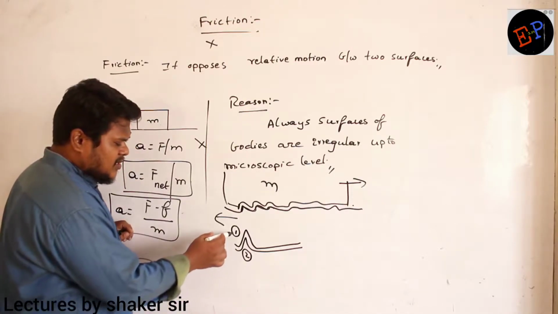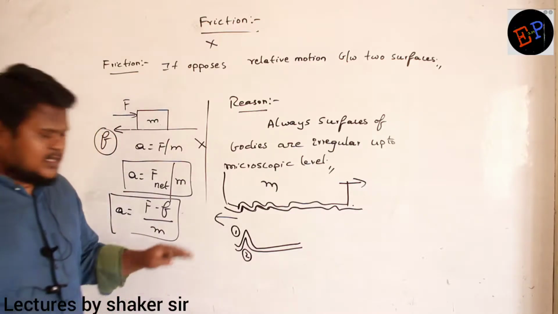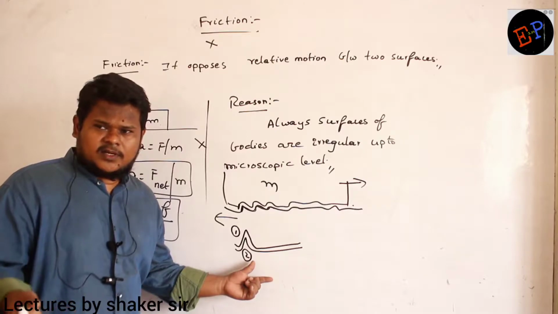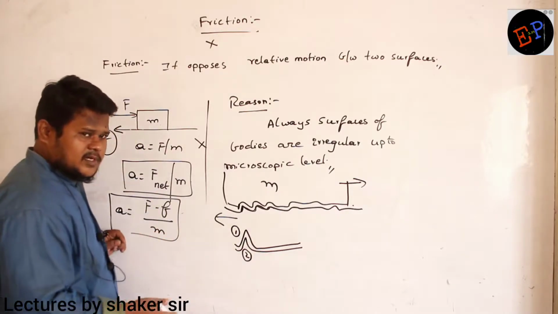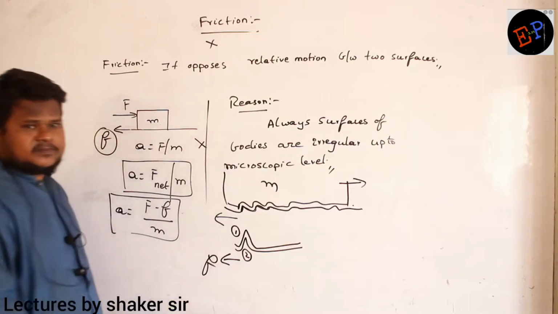So what will the irregularity of the mass do? It will apply force on the ground. That's all. But can the ground move easily? Ground cannot move, so by Newton's laws what will happen? Ground will give a reaction, and that reaction is nothing but friction. Are you able to understand?